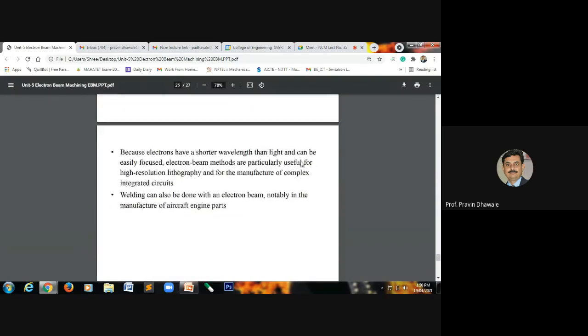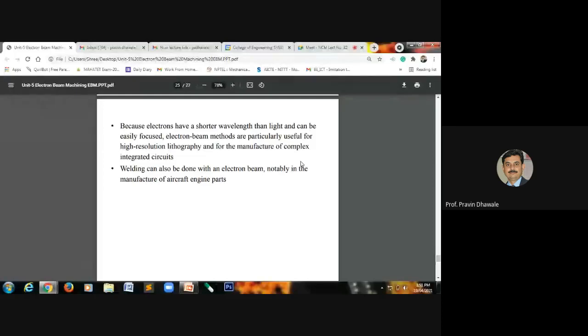So another application is that, as we are using electrons, those have a much shorter wavelength than that of light, and such a beam of electrons we can easily focus. So the electron beam machining method is particularly useful for high resolution lithography, and it is utilized for the manufacturing of complex ICs, that is, integrated circuits.